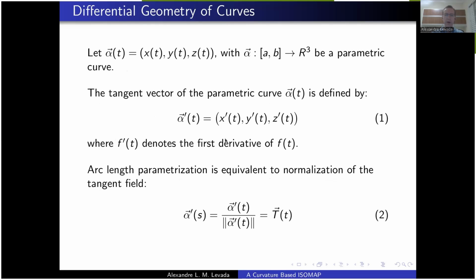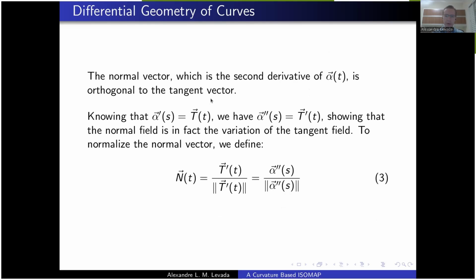So here is a brief overview of the differential geometry of curves in space. If alpha is a parametric curve, we define alpha prime as the tangent vector at that point t. Okay, the first derivative. Similarly, we can use the arc length parameterization, which is equivalent to normalizing the tangent field to be unitary normed. So we have here alpha prime of s being the unitary tangent vector.